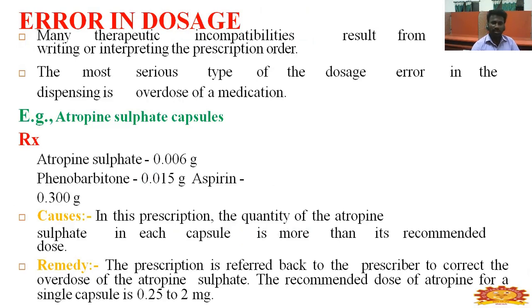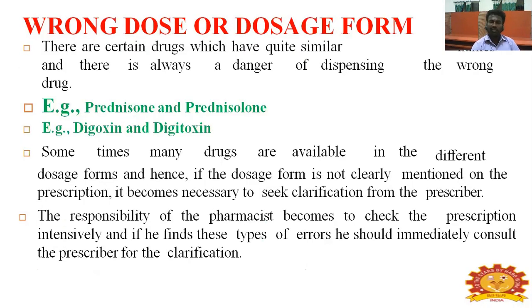The example is atropine sulfate 0.006 gram, phenobarbital 0.15 gram, and aspirin 0.330 gram. The prescriber has prescribed a quantity of atropine sulfate per capsule that is more than the recommended dose. The prescription is referred back, and the prescriber corrects the overdose of atropine sulfate. The recommended atropine dose for a single capsule is 0.25 to 2 milligrams. Wrong dose or wrong dosage form examples are prednisolone and prednisone, digoxin and digitoxin. Many drugs are available in different dosage forms. If the dosage form is not clearly mentioned, it becomes necessary to seek clarification from the prescriber.